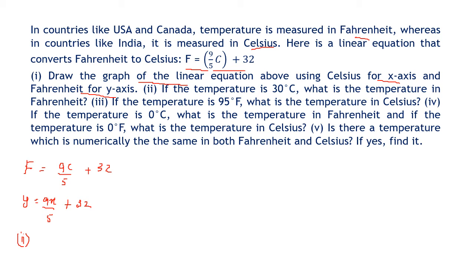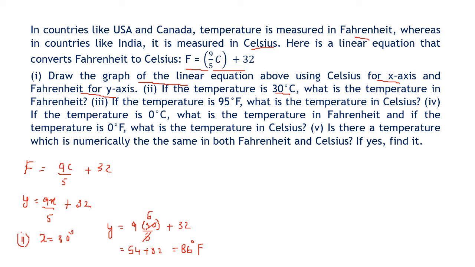If the temperature is 30 degrees Celsius, means x equal to 30 degree, we have to find out y. So we got y is equal to 9 into 30, x is 30, upon 5 plus 32. 5 sixes are 30, so 9 sixes are 54. 54 plus 32 equal to 86 degree Fahrenheit. So this is in the second case.